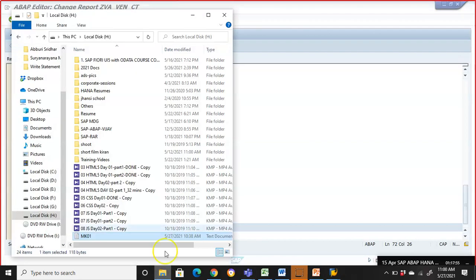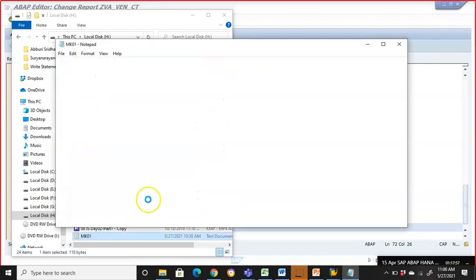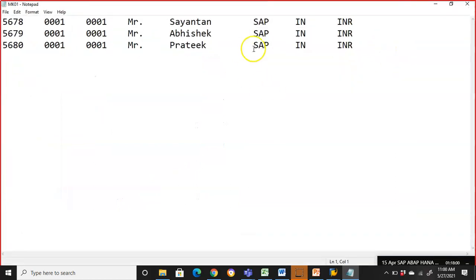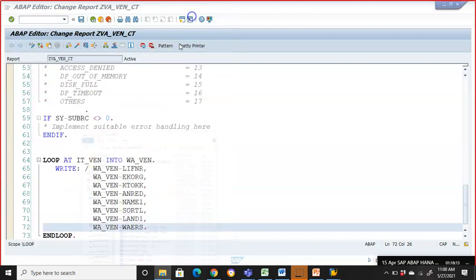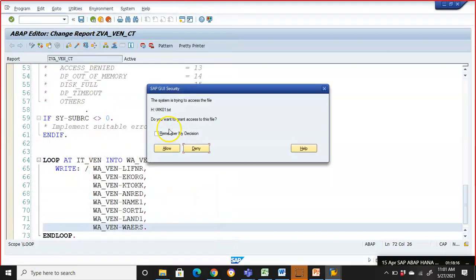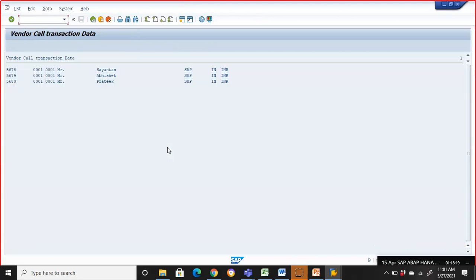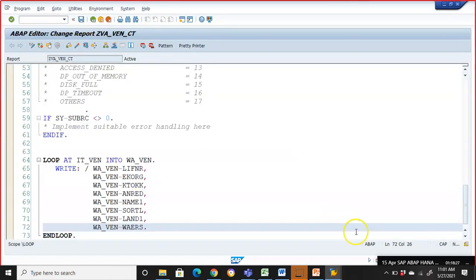Let me go to the file, and this Pratik's record, I used two tabs. I have to use only one. For the rest of the records, it's okay. Save. Now let's execute this. Now it's coming properly. Okay, so this is done. Now we have successfully uploaded the data from the flat file into the internal table.